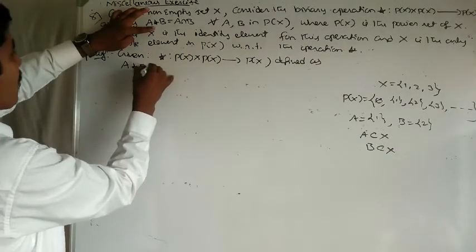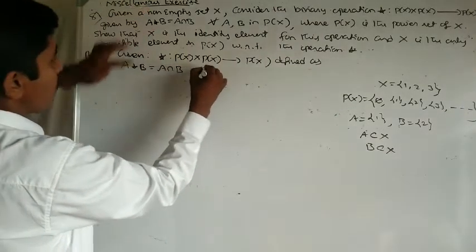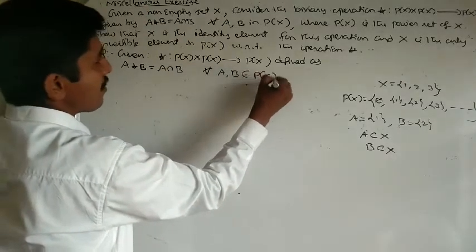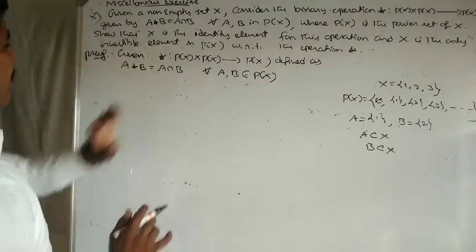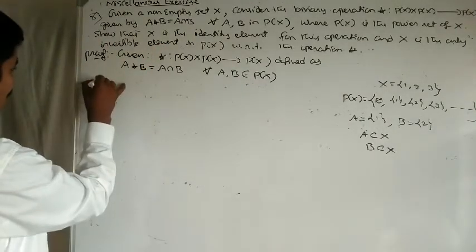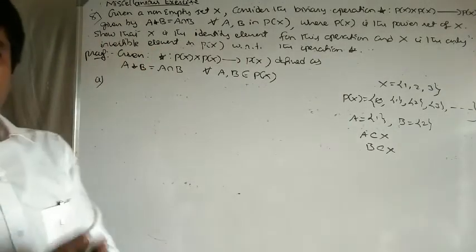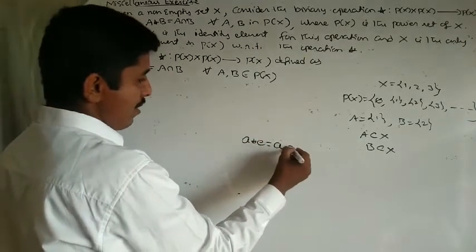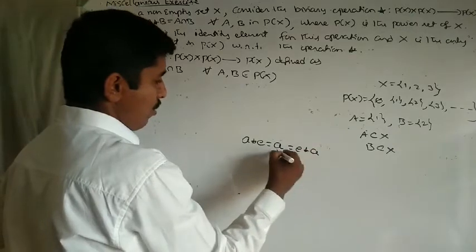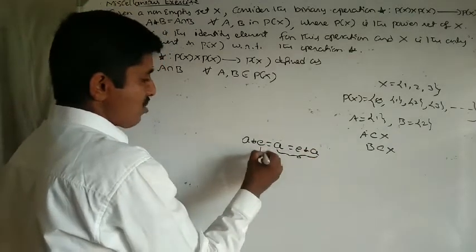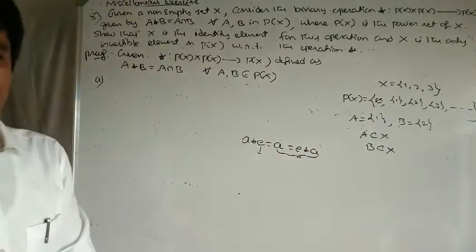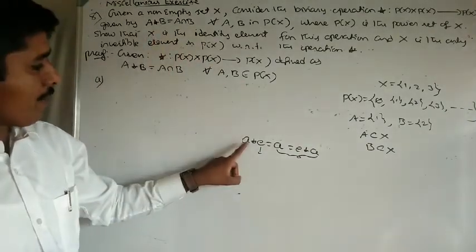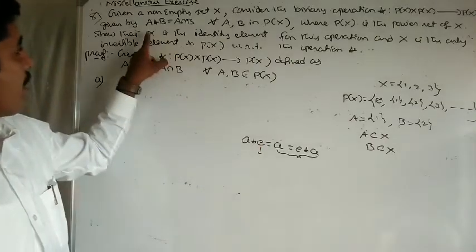So here A star B equal to A intersection B for all A, B belongs to P of X. Correct. Show that X is the identity element here. First I am going to prove the identity property. We know that A star E equal to A, E star A equal to A. Then we say that E is called the identity element. Here, to show that X is the identity element, directly instead of E I am taking X.